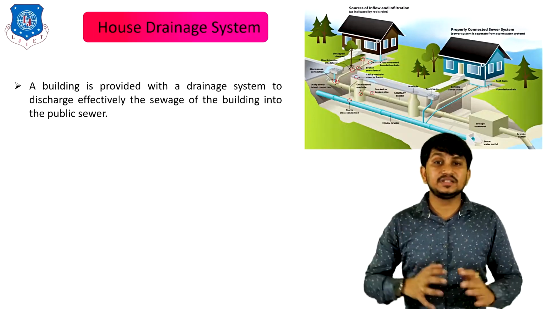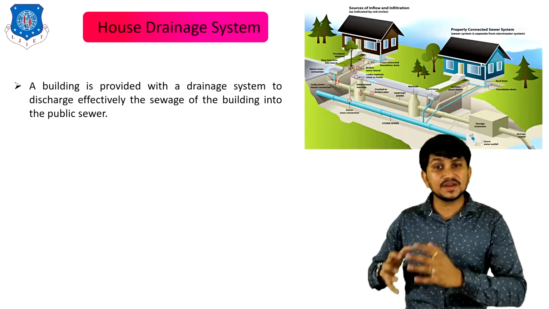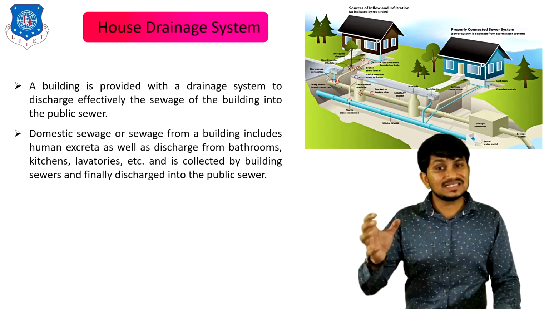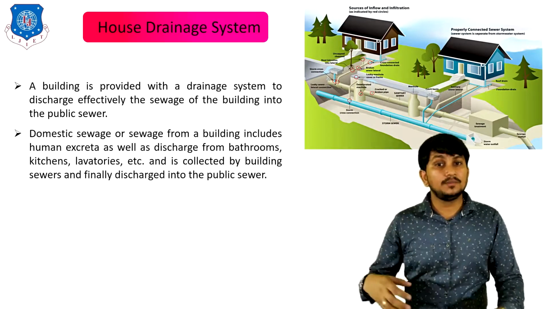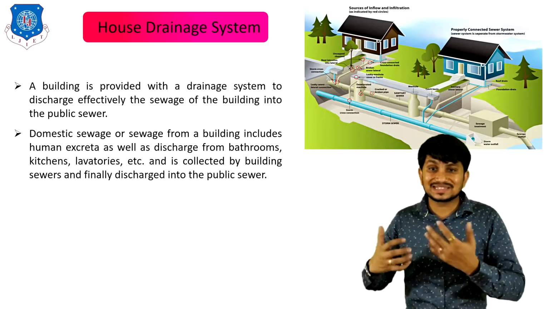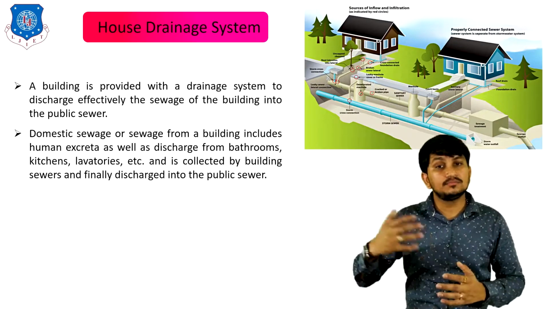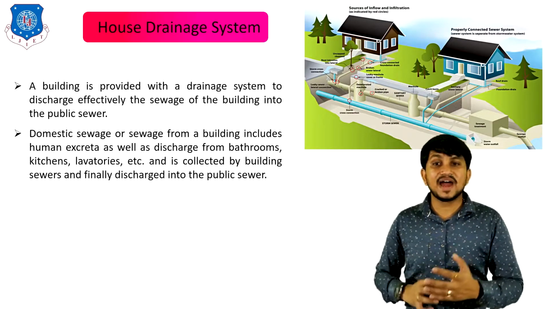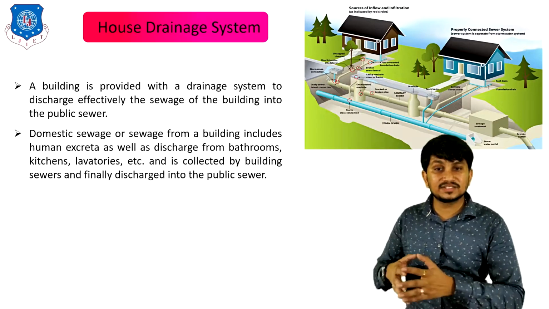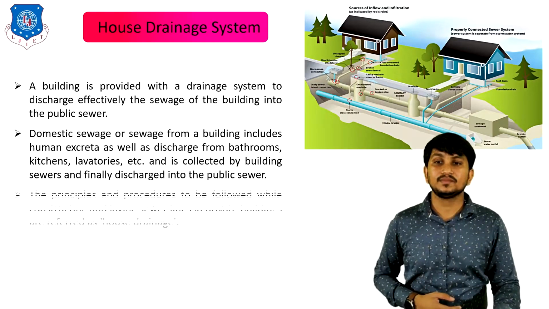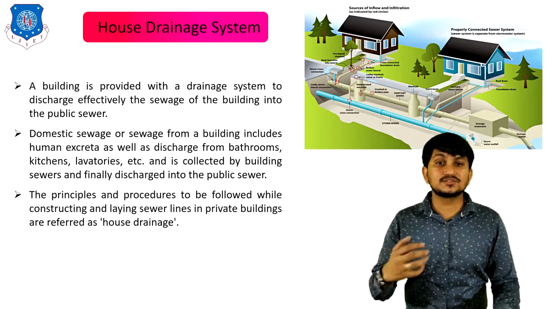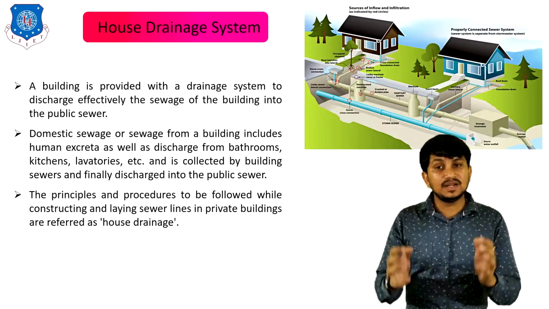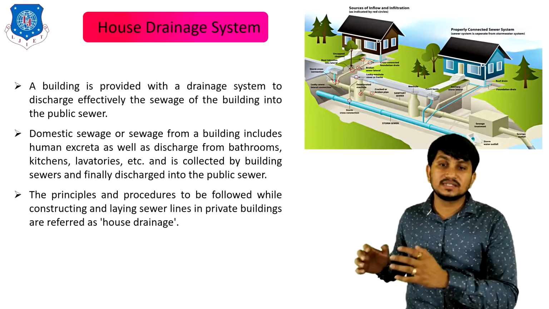A building is provided with a drainage system to discharge effectively the sewage of the building into the public sewer. The domestic sewage or sewage from building includes human excreta as well as discharge from bathrooms, kitchens, lavatories, etc., and is collected by building sewers and finally discharged into the public sewer. The principles and procedures to be followed while constructing and laying sewer lines in private buildings are referred to as house drainage system.